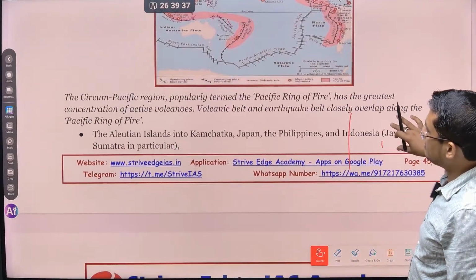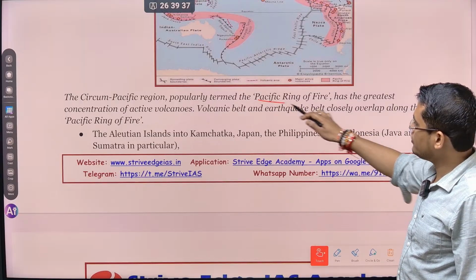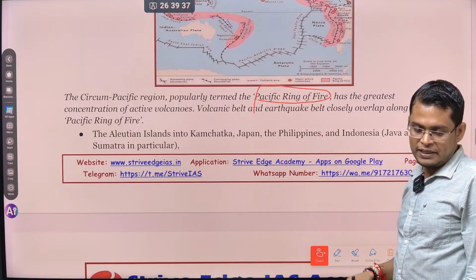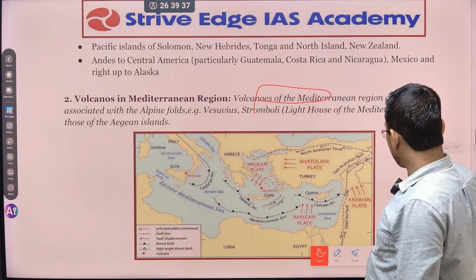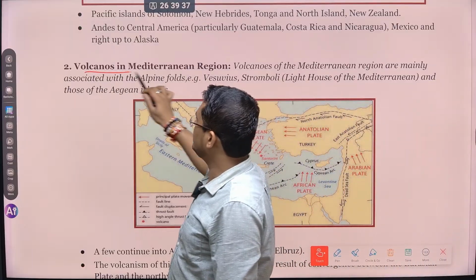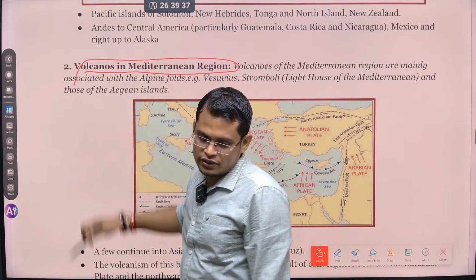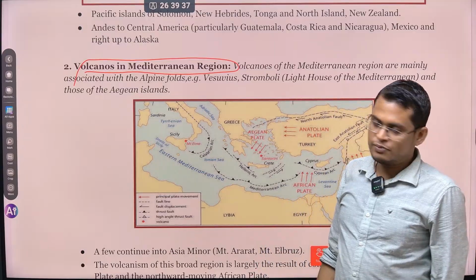Okay. So you can see, if you look at volcanic eruptions, the highest number of volcanic eruptions are found on the Pacific Ring of Fire. Just like earthquakes, the second important region where you find the majority of volcanic eruptions is the Mediterranean region. Before discussing that, let me tell you why this Mediterranean region is prone to volcanism.